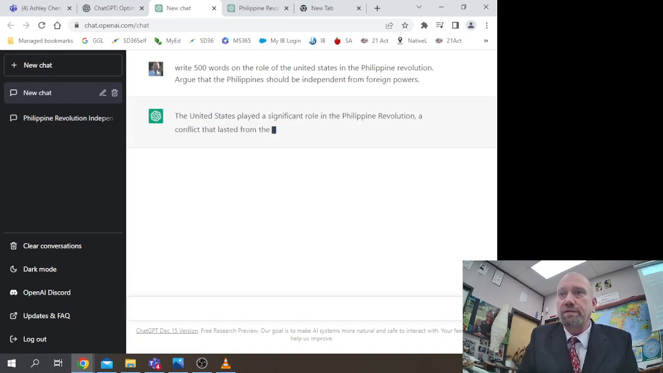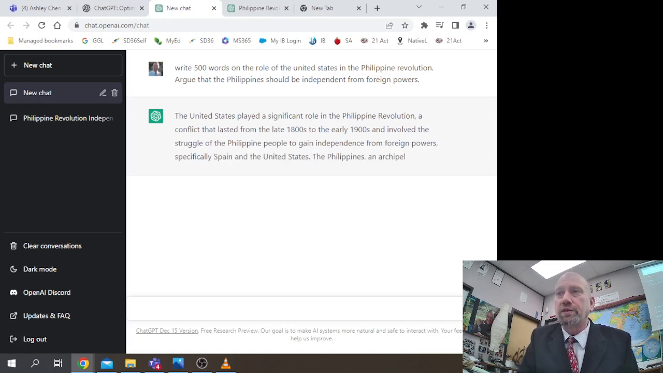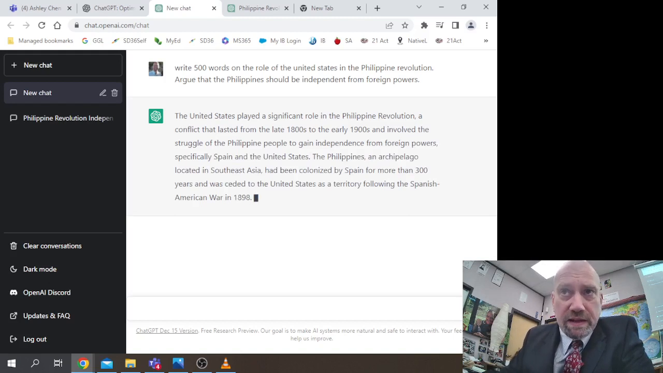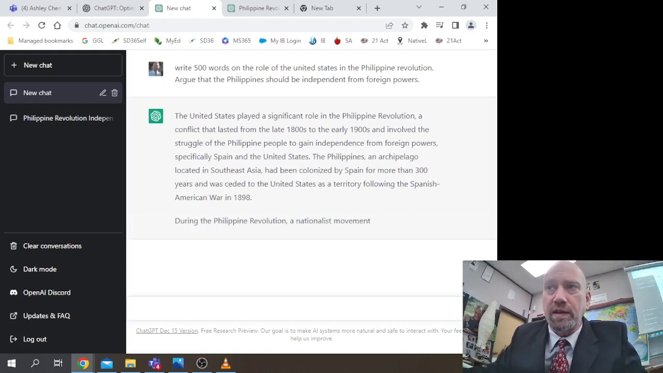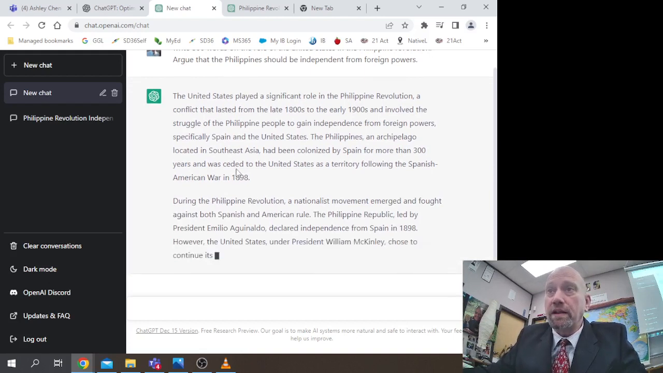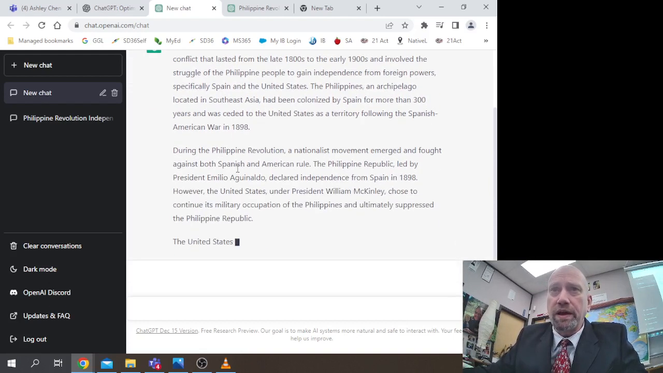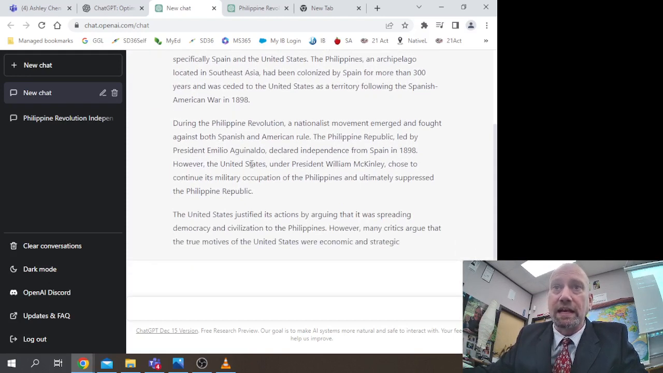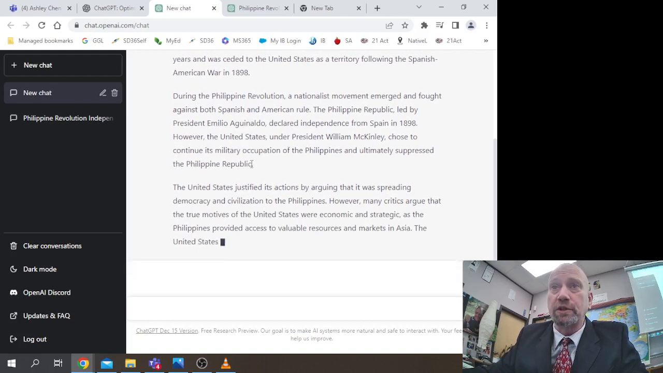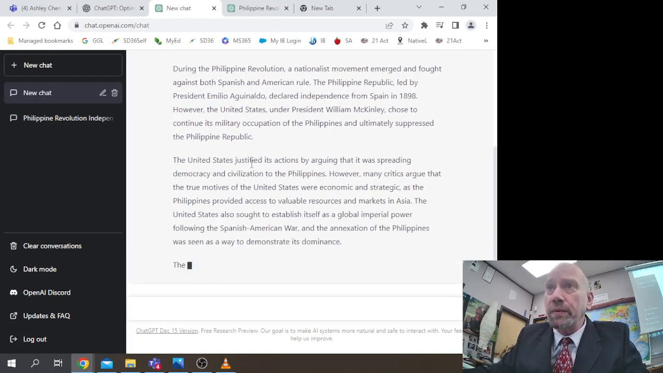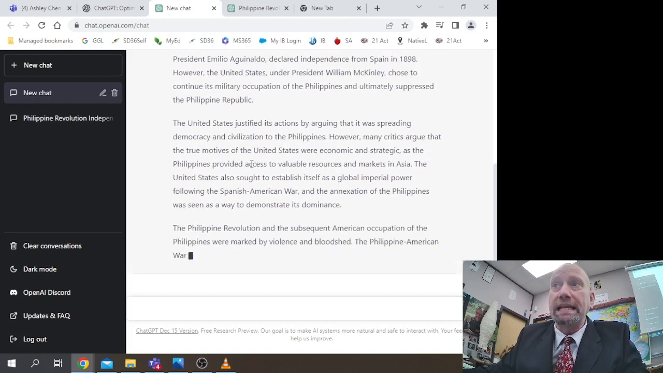The United States played a significant role in the Philippine Revolution, a conflict that lasted from the late 1800s to the early 1900s and involved the struggle of the Philippine people to gain independence from foreign powers, specifically Spain and the United States. The Philippines, an island nation located in Southeast Asia, had been colonized by Spain for more than 300 years and was ceded to the United States following the Spanish-American War in 1898. During the Philippine Revolution, a nationalist movement emerged and fought against both Spanish and American rule. The Philippine Republic, led by President Emilio Aguinaldo, declared independence from Spain in 1898.